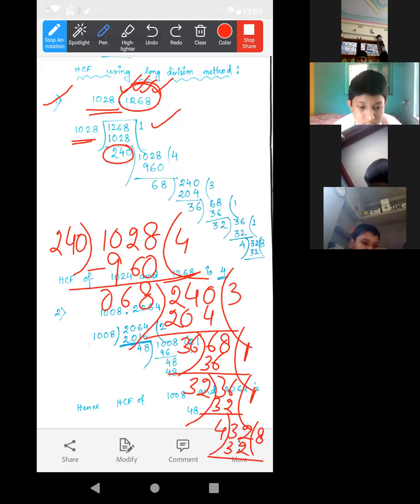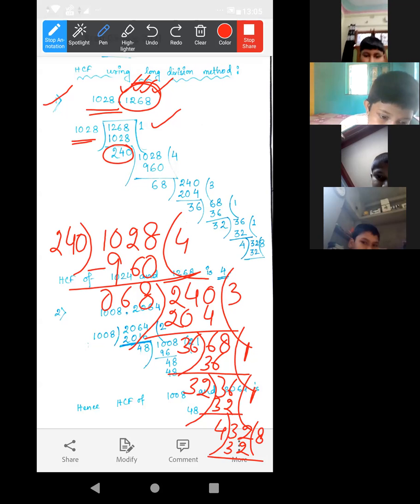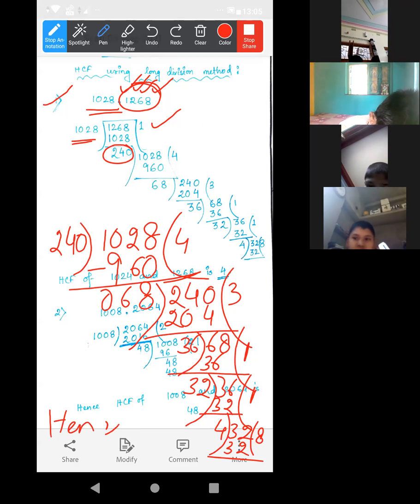Exactly. But is the answer 8 or 4? 4 fully divides it. What will be the answer, 8 or 4? Ma'am, the answer will be 4, the last divisor. Okay. Now write, hence the HCF of this and this is equal to 4.